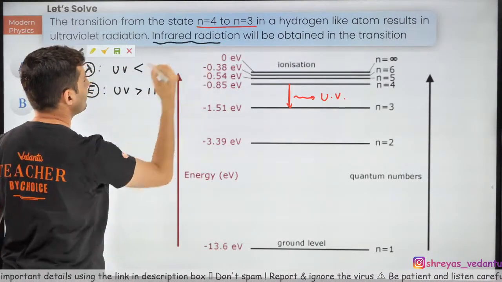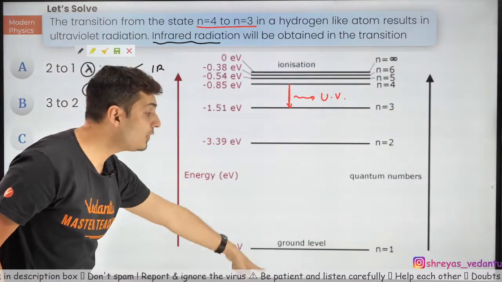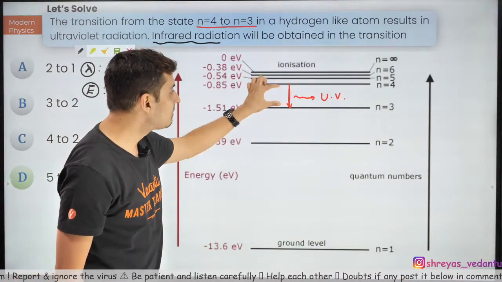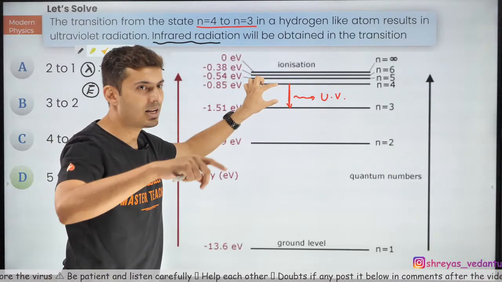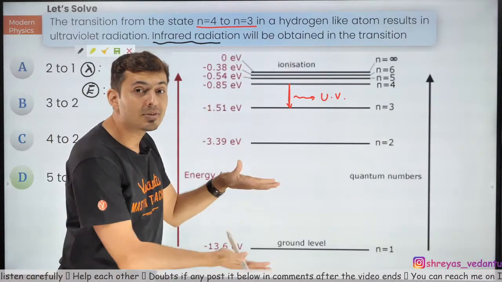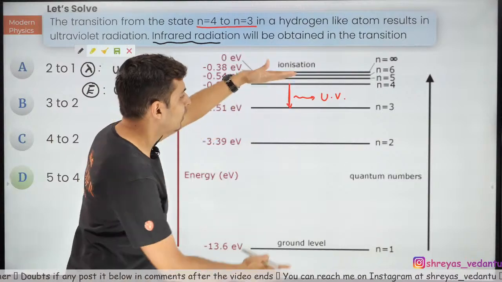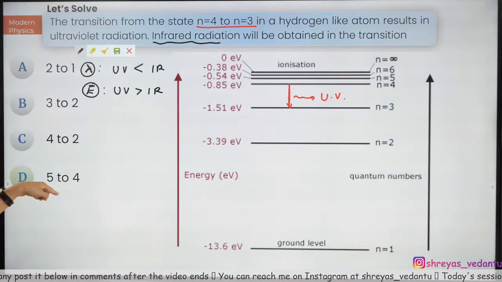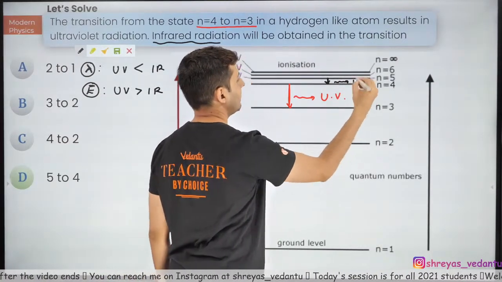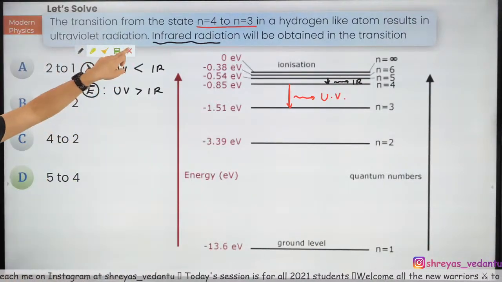So think about it, for infrared, which transition will give you lesser gap? 2 to 1? Definitely not, it's a big gap. 3 to 2? Definitely not. Remember, 3 to 2 is bigger than 4 to 3. Did I not just mention some time back, these spacings are not equal. Every successive spacing as you go on the top keeps on reducing. So that's something which you should keep in mind. 4 to 2 obviously is big. There's only one thing which is less, and that is 5 to 4. So 5 to 4, which is over here, this will give rise to infrared radiation. Alright. Yes, correcto.